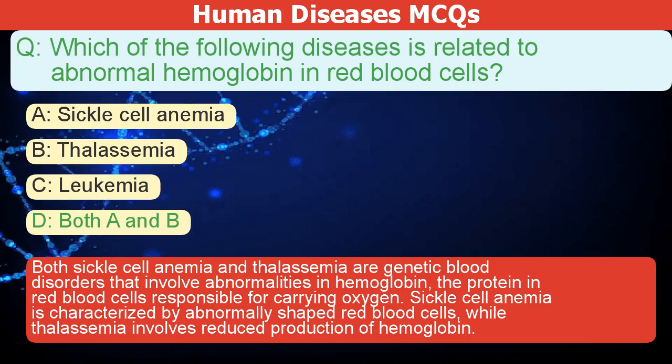Both sickle cell anemia and thalassemia are genetic blood disorders that involve abnormalities in hemoglobin, the protein in red blood cells responsible for carrying oxygen. Sickle cell anemia is characterized by abnormally shaped red blood cells, while thalassemia involves reduced production of hemoglobin.